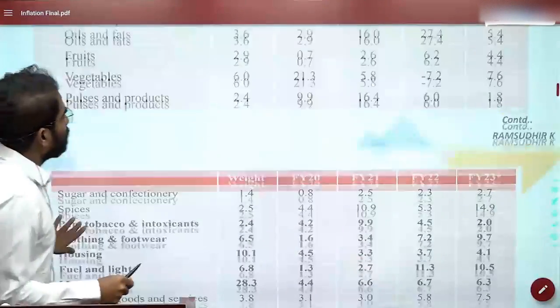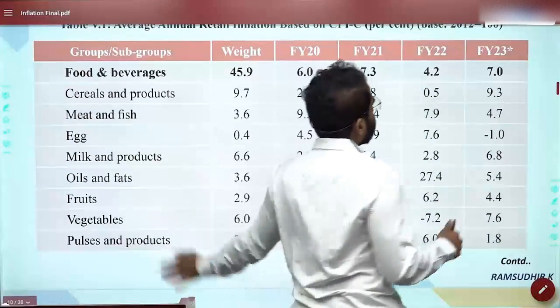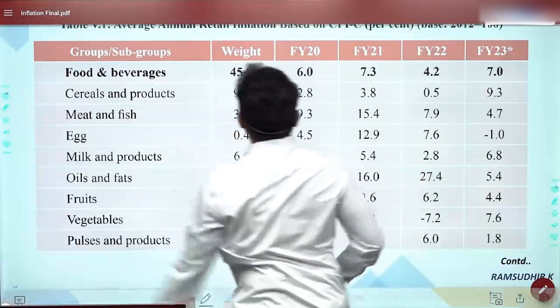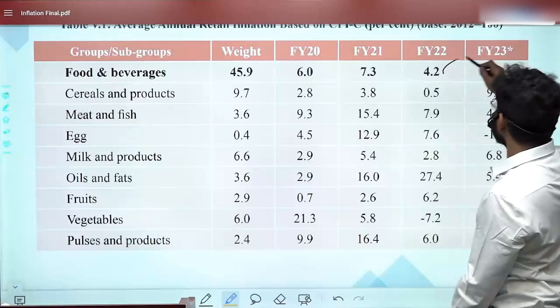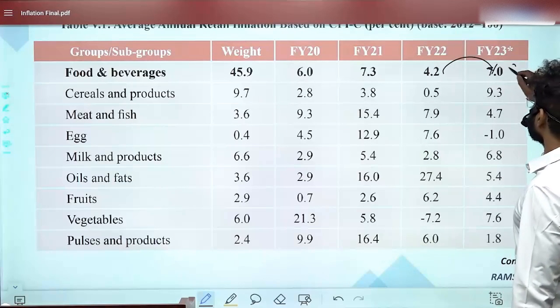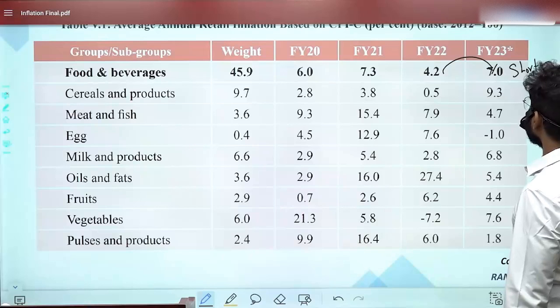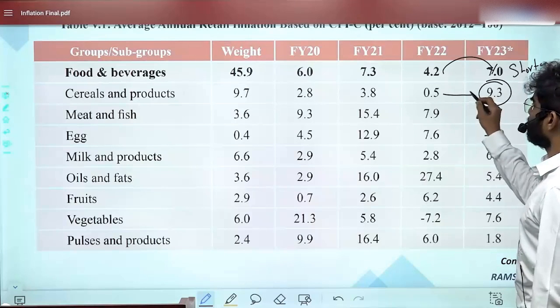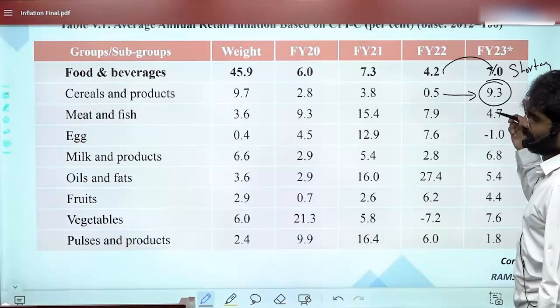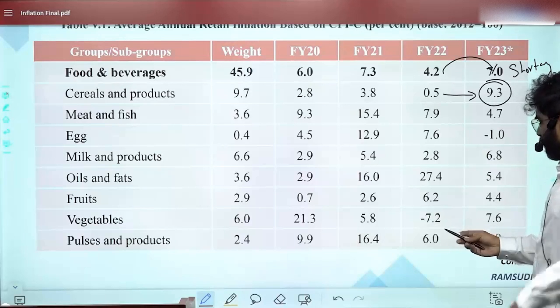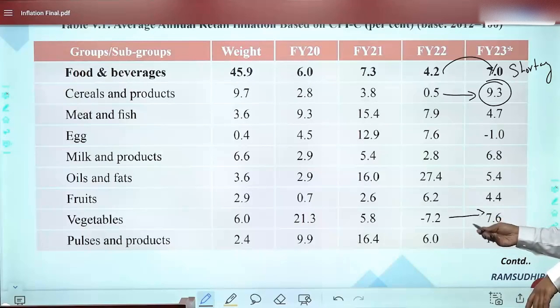Let's try to understand some data here. Here we observe that for food and beverages there is an increase. Cereals, see the cereals increase here, very high. And vegetables, if you see here, the prices have increased especially because of tomatoes.